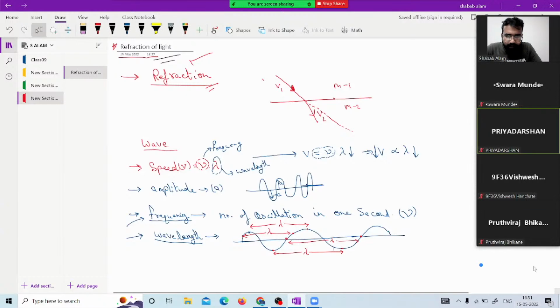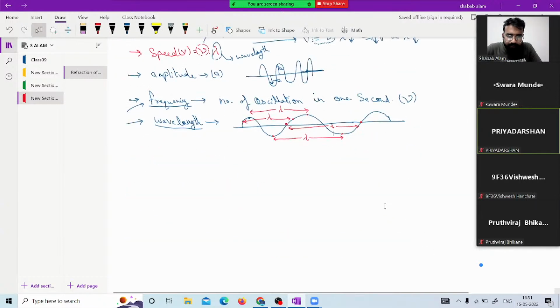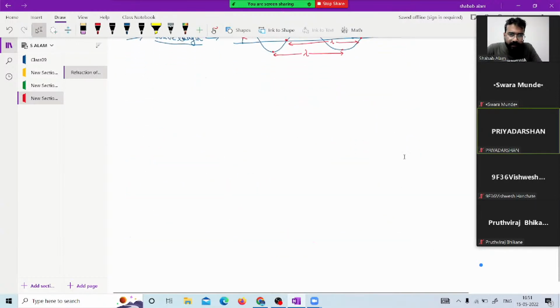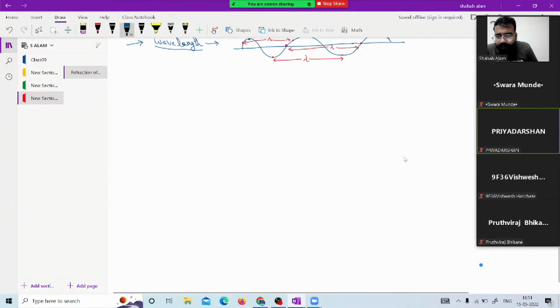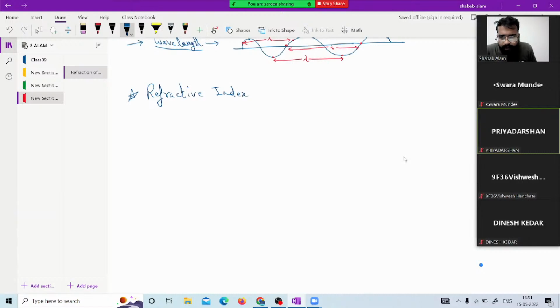So, what is optical density? To understand that, we have one comparing parameter, and that comparing parameter is known as refractive index. Index is actually the term of ratio of the same physical quantities. So, refractive index we are going to talk about, which is symbolized by mu. Okay, so what is refractive index?